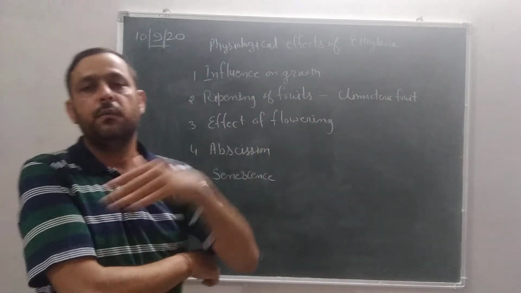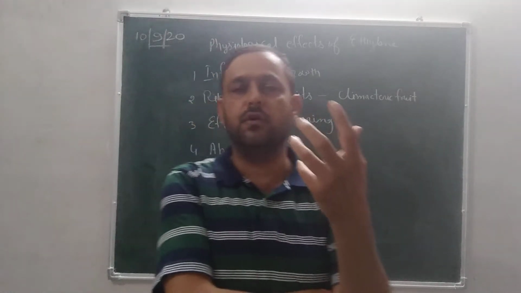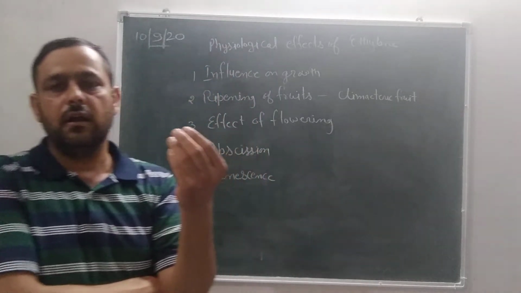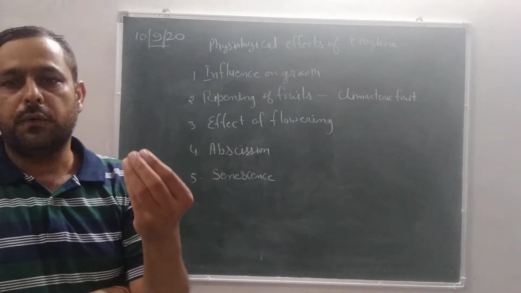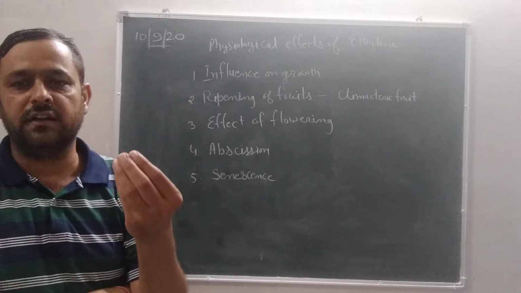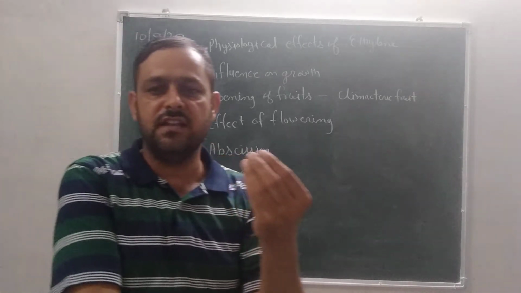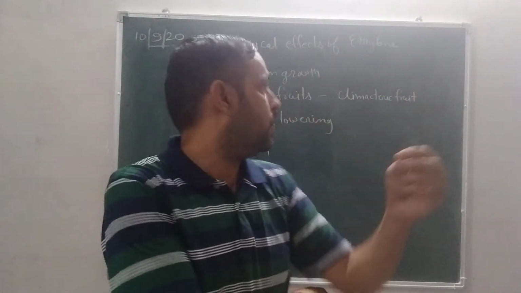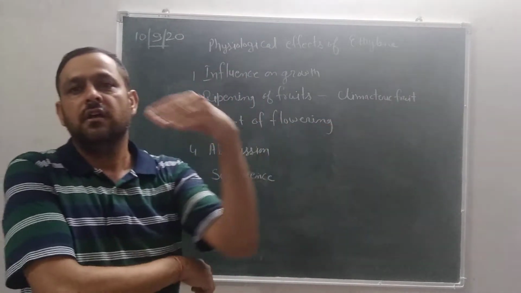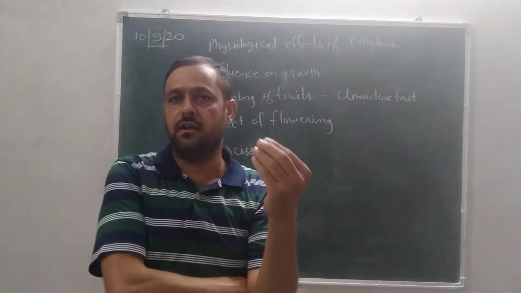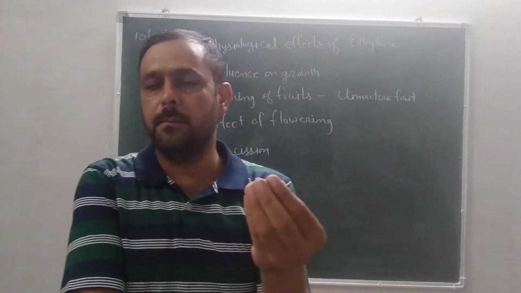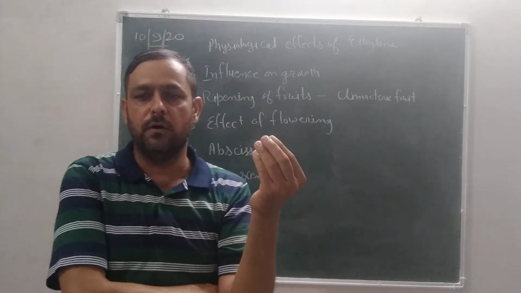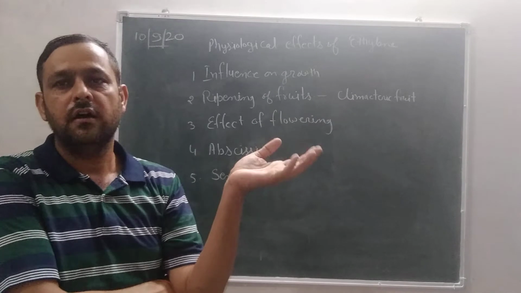Second, ripening of fruits means maturation of fruits due to ethylene. Ethylene plays a significant role in natural ripening of fruits. Some genes are affected by ethylene and synthesize enzymes which play an important role in ripening of fruits. Such fruits are called climacteric fruits, which ripen by a special type of enzyme synthesized by ethylene hormone, and which produce ethylene during ripening.